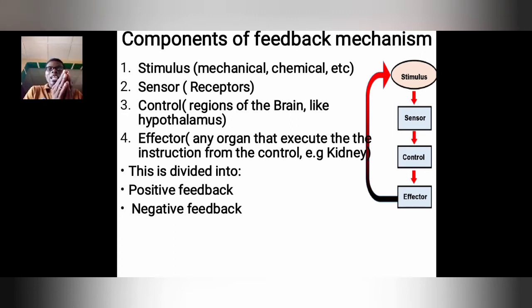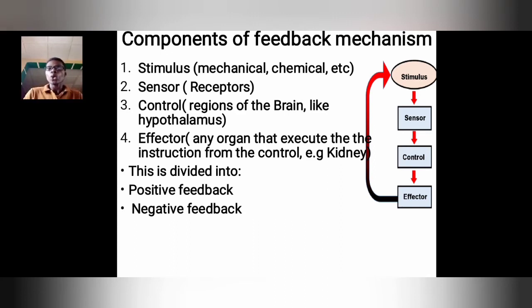So our blood vessel is an effector that will bring about a reduction in temperature. When they dilate, it will cause sweat to escape through our body. It will also tell us to consciously remove our clothes, probably unbutton our shirt, to get cooler temperature. Then digestion will also reduce so that there will not be more heat.